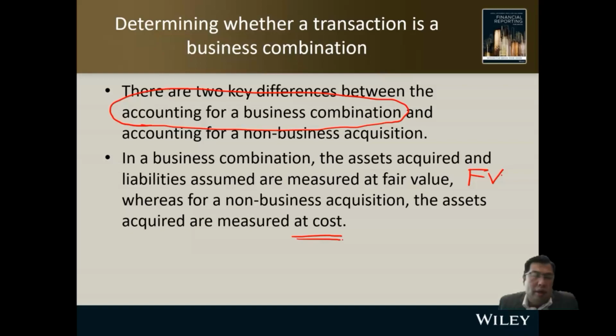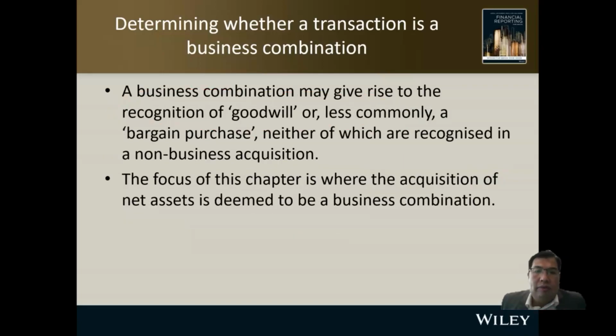So this is the difference between accounting for business combination and accounting for non-business combination. We're going to look at maybe one example from the textbook, and I'm going to do one tutorial question to give you some insight on what business combination accounting means, as well as accounting for non-business combinations.